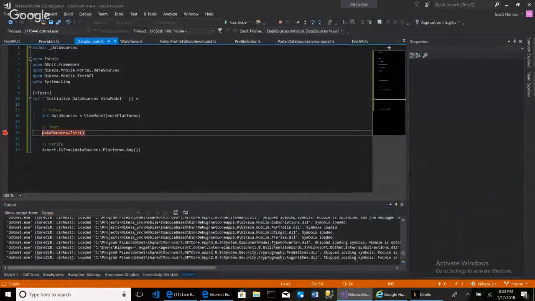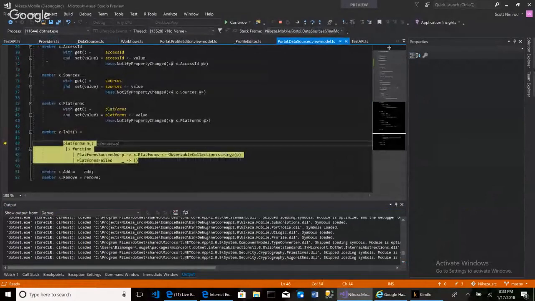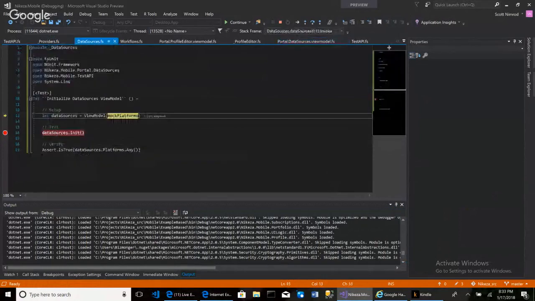I hit F11. I'm in the ViewModel's init method. The platforms function is the next line to be executed. I hit F11 in there. It then says, well, here's the mock platforms that I was injected. We're going to use that.